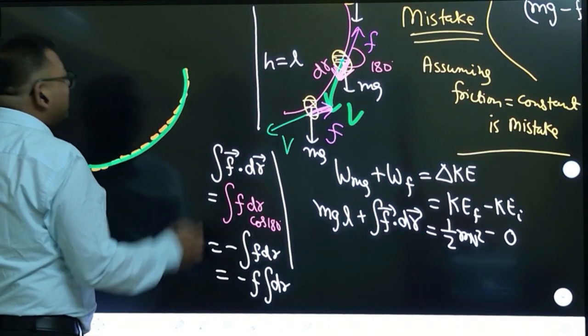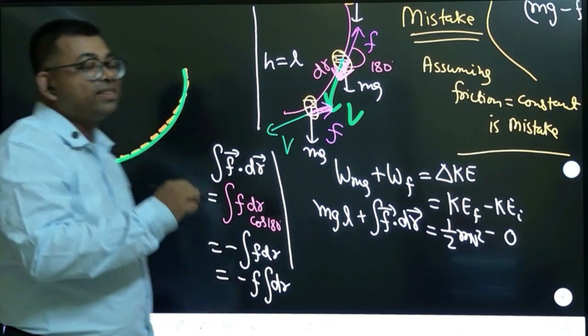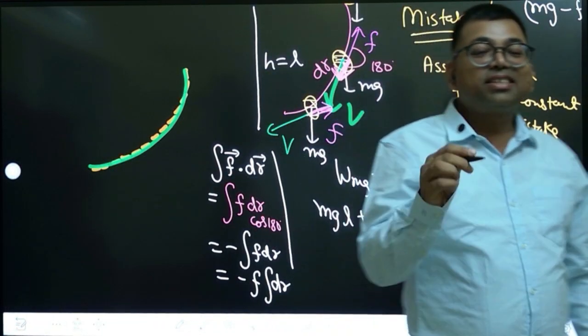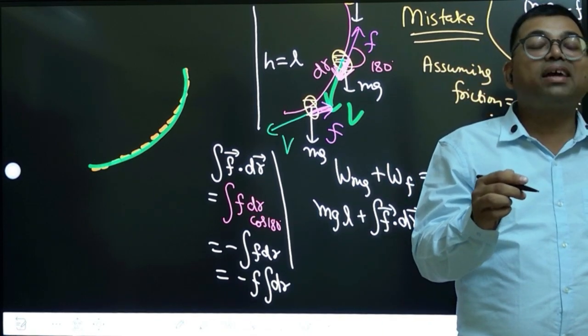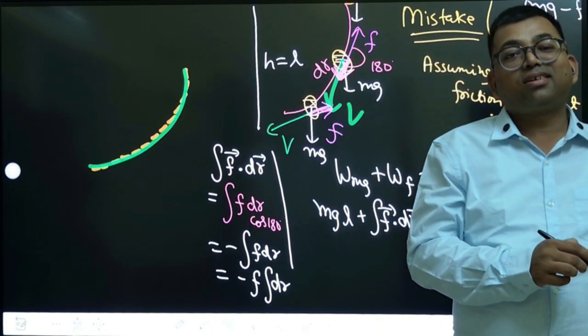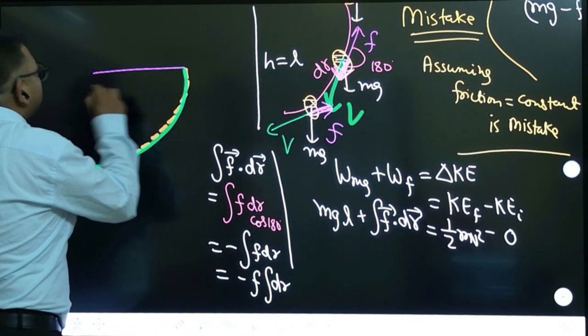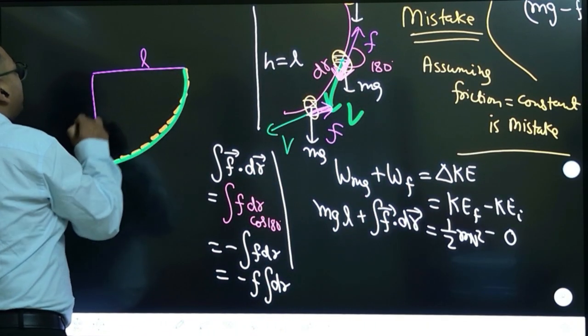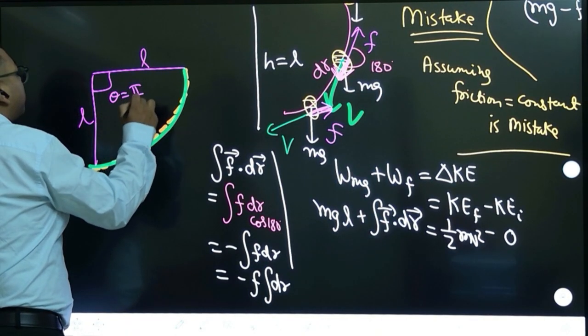This is the path length. This is the distance. Remember, I told this also previously. In case of friction, you should take the distance, because friction is a variable force. Length of the path you have to take. So this length is the radius, or this length is L, and this is 90 degrees. So this angle theta, in radians, you have to write pi by 2.